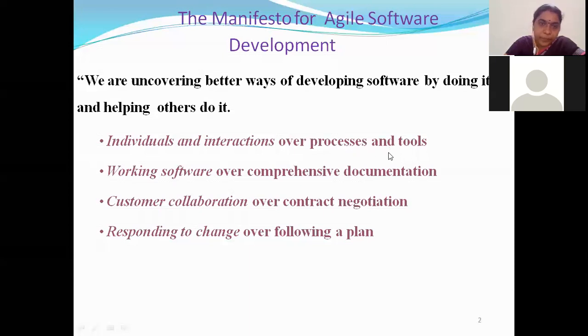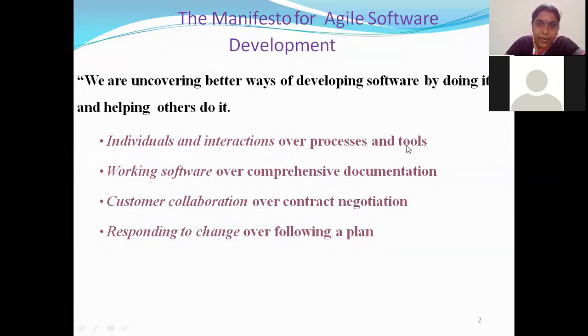But what Agile tells us is, individuals and interactions are more important over process and tools. So what this tells us is, every individual person who is involved in the development. If you have 10 team members, every individual person by himself is a hero, is more important, and the interactions between all those individuals are more important when compared to the traditional process way of developing the software and using the tools.